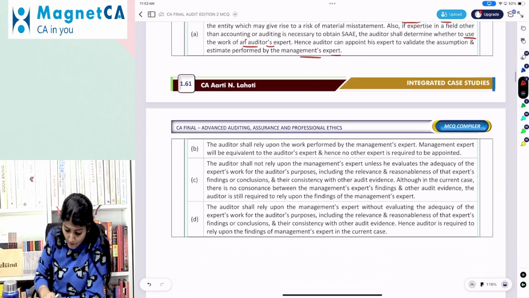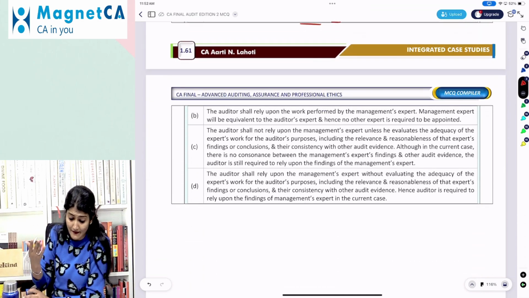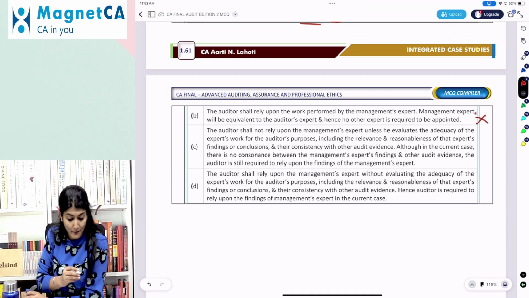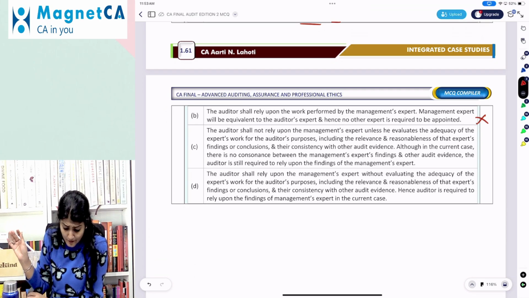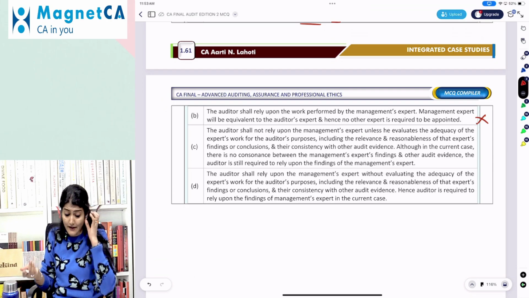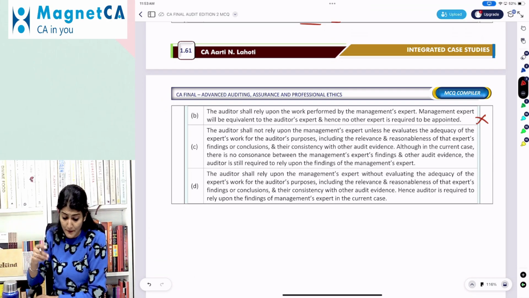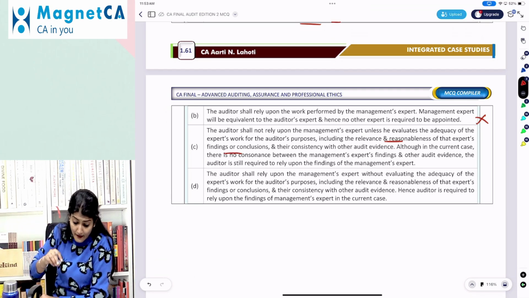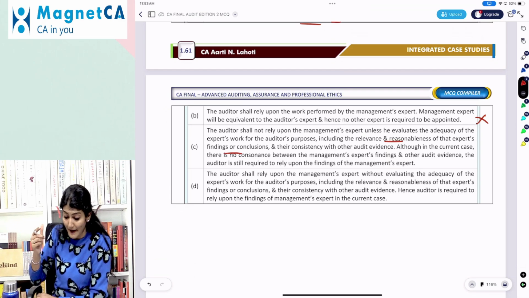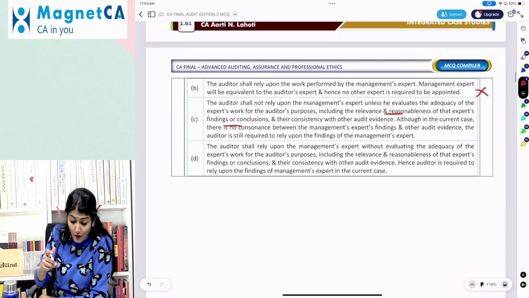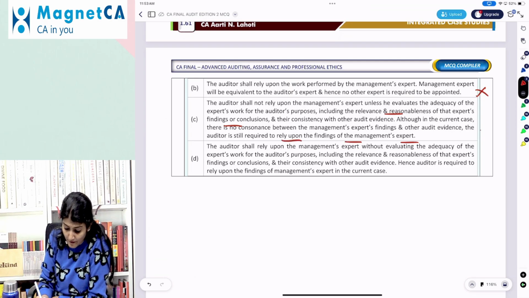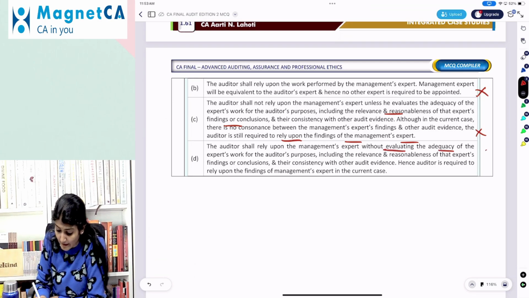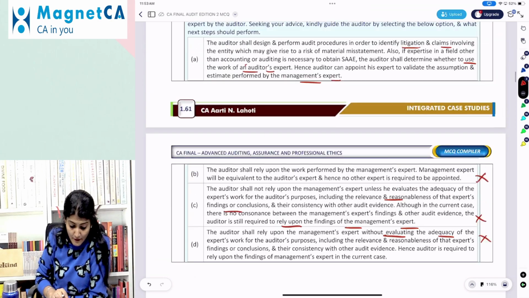Auditor shall rely upon management's expert as equivalent to the auditor's expert and no other expert is required to be appointed. Auditor will not rely on the work of the management's expert unless he evaluates the expert's work for audit purposes, including the relevance and reasonableness of findings and conclusions. Although in the current case there is no consonance between the management's expert and other audit evidence, the auditor is still to rely upon the findings? No. Auditor will rely upon the management's expert without evaluating the adequacy. Impossible. So what does it say?